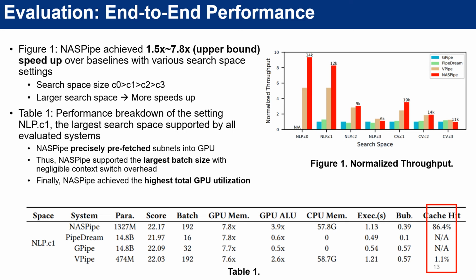The main reason is that NASPipe uses the GPU memory as the main storage, and it can precisely prefetch the subnets into GPU memory with a high cache hit rate. This greatly improves the effective GPU memory utilization because it saves the memory for storing the sparsely activated Supernet parameters. This leaves more GPU memory for NASPipe to support a larger batch size, with a negligible non-context switch overhead. Larger batch size makes NASPipe achieve a higher GPU ALU utilization.